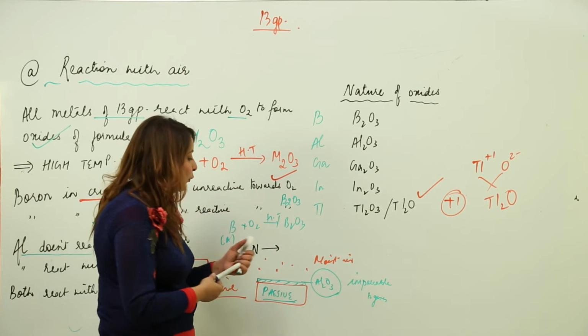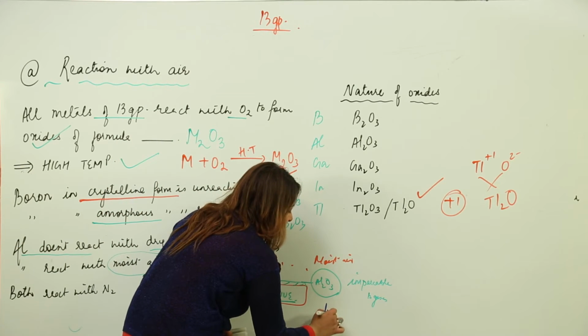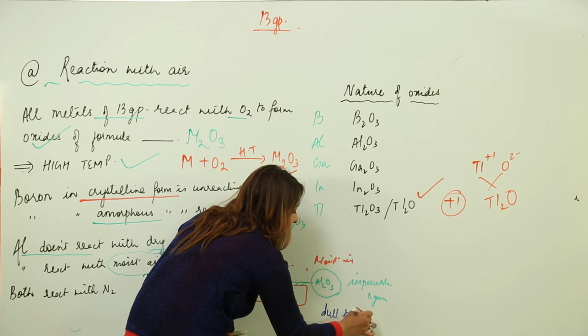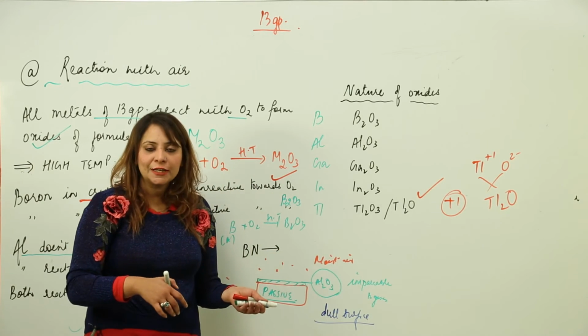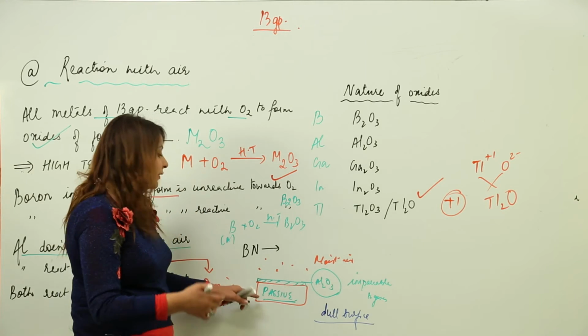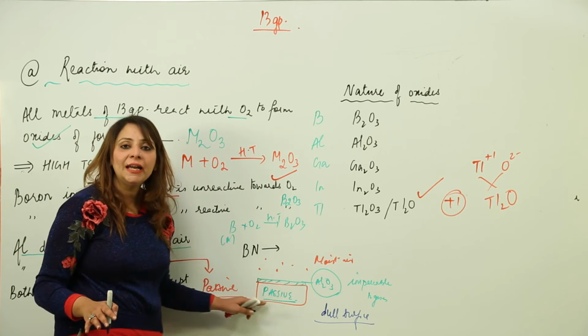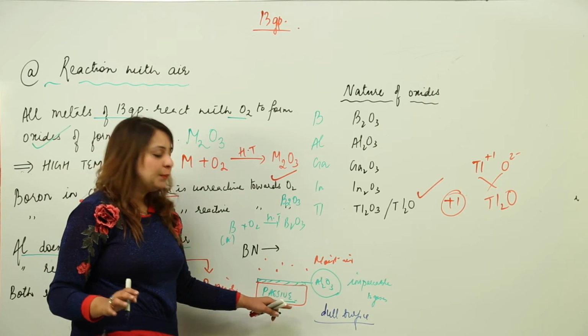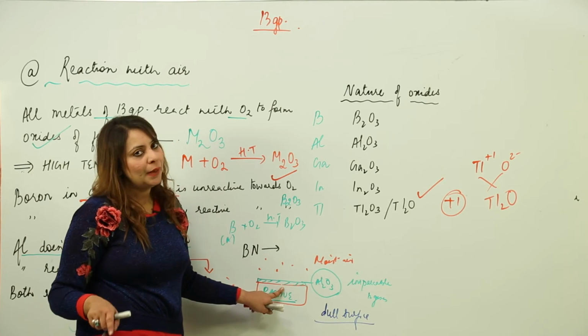After some time, due to formation of this layer, the surface becomes dull. The surface gets tarnished, and after that the further reaction is stopped. The underlying aluminium doesn't react, the reason being this layer doesn't allow O2 to pass through it.